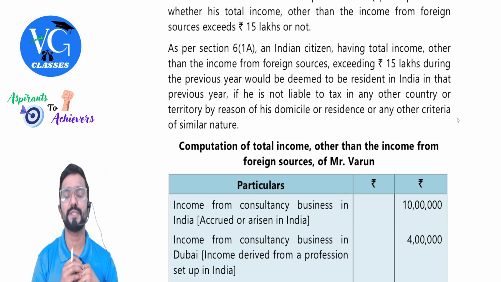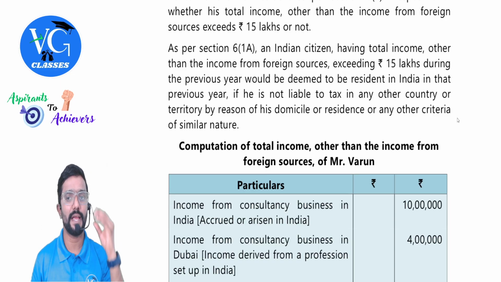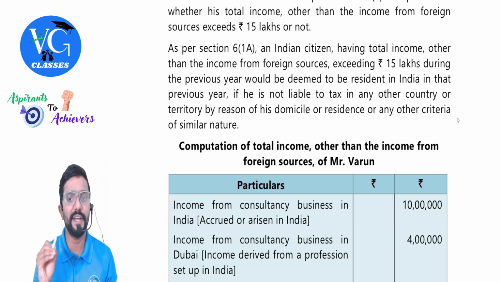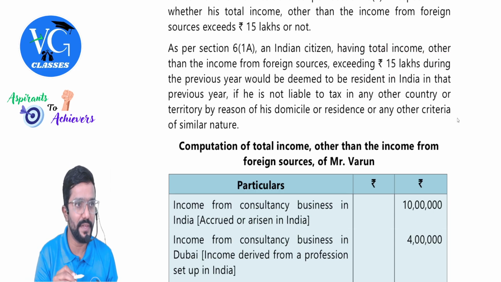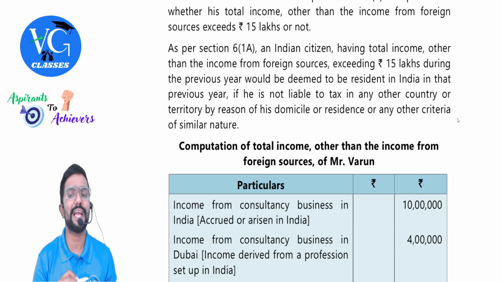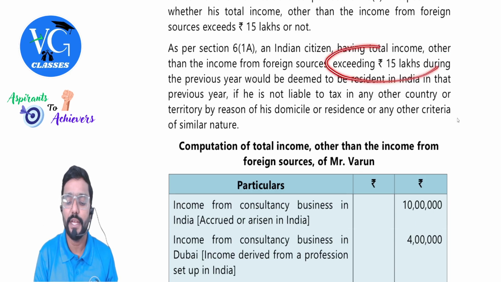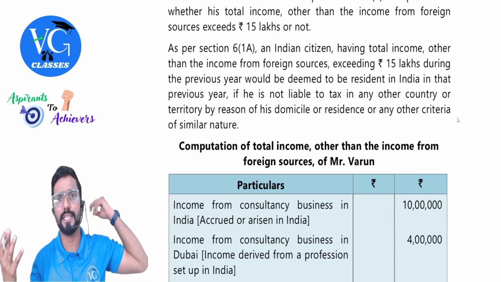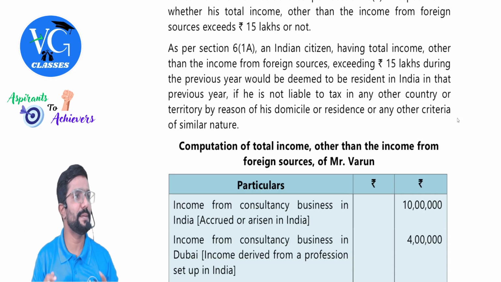As per section 6(1A), an Indian citizen having total income, other than the income from foreign sources, exceeding 15 lakh during the previous year would be deemed to be resident in India in that previous year if he is not liable to tax in any other country or territory by reason of his domicile or residence or any other criteria of a similar nature. But the condition here is that Indian income should be more than 15 lakh.